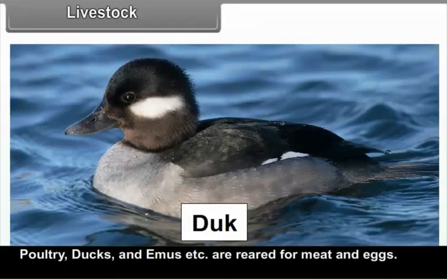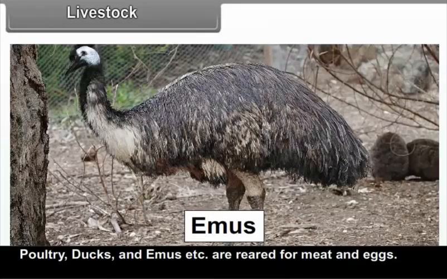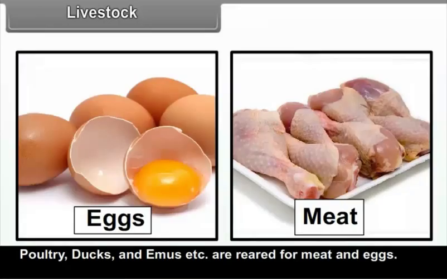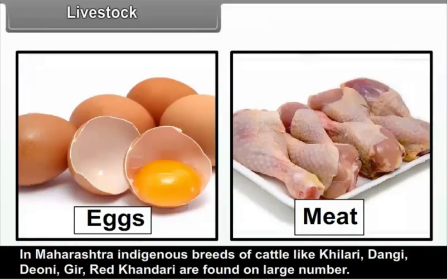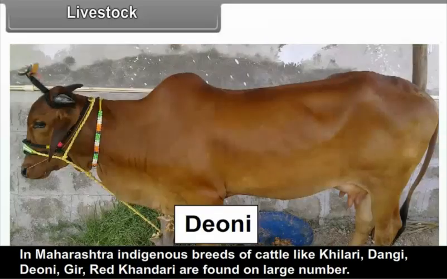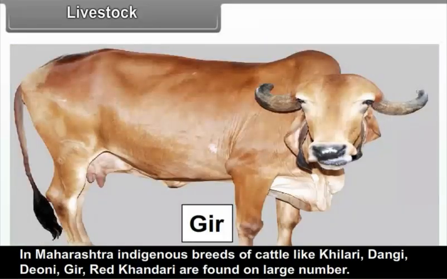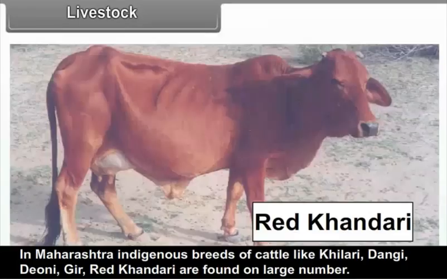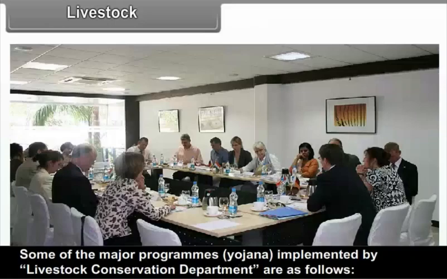Poultry, ducks and emus, etc. are reared for meat and eggs. In Maharashtra, indigenous breeds of cattle like Khilari, Dangi, Deoni, Gir, Red Khandari are found in large number. Some of the major programs, Yojana, implemented by Livestock Conservation Department are as follows.